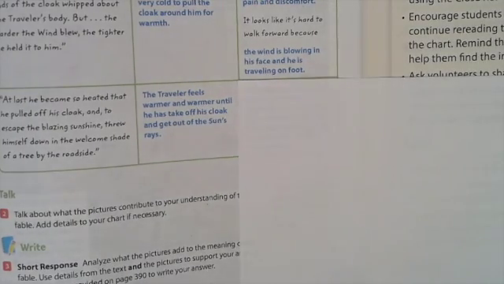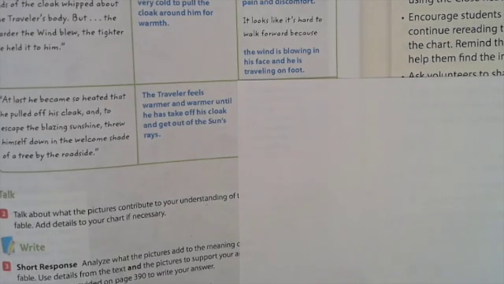What does the picture tell us? Well, the picture shows us how tired he is. He's leaning up against the tree. He's wiping his brow. He's got his hat and his cloak off of him. The traveler wipes sweat from his forehead, showing that he's very warm. He's slumped under the tree because the heat has made him too tired to keep walking. He can't even go any further. He's got to stop and rest before he can continue.